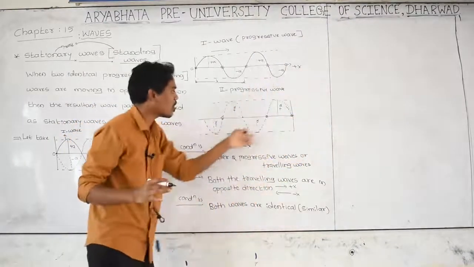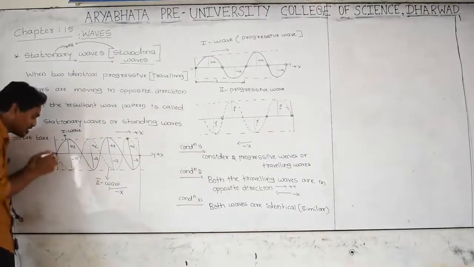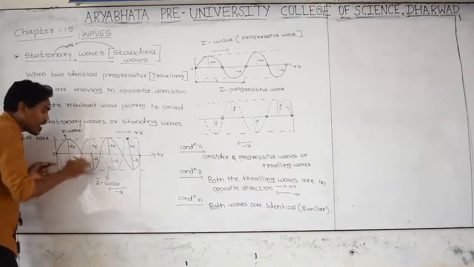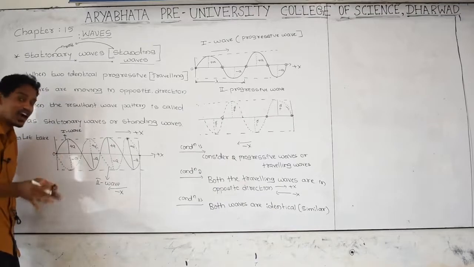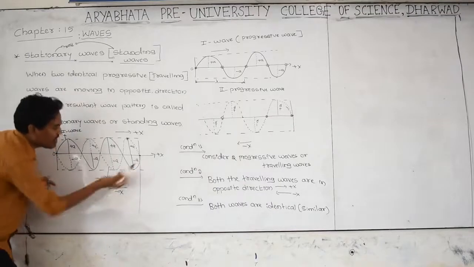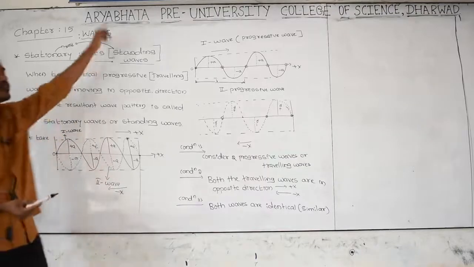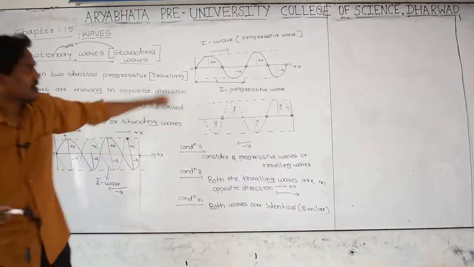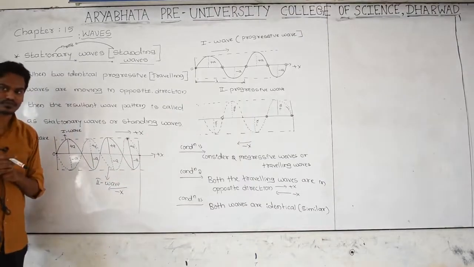This is also not stopping itself; it keeps on moving. But see here, this has an end and this has an end. This wave pattern is trapped, or standing, in between this point and this point, and this wave pattern is called a standing wave or stationary wave. Getting? Traveling wave, but this wave is called a stationary wave.